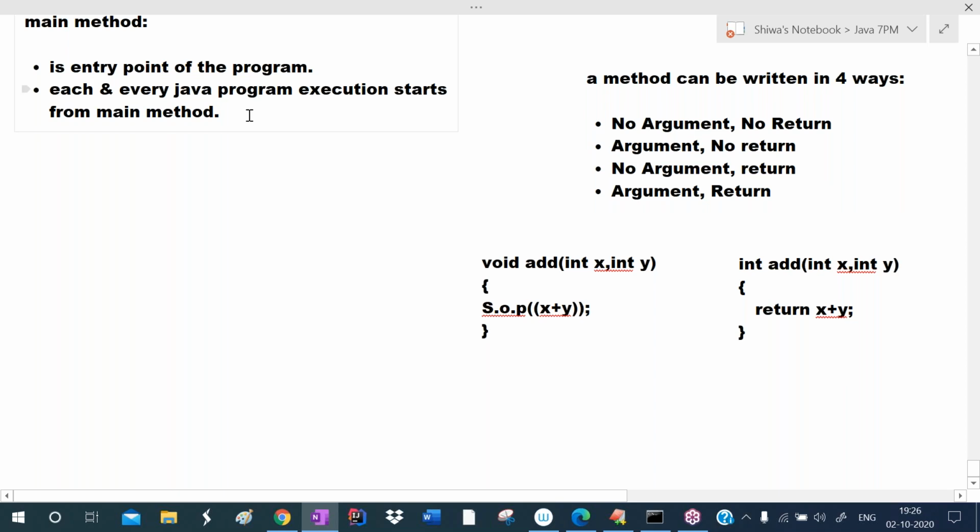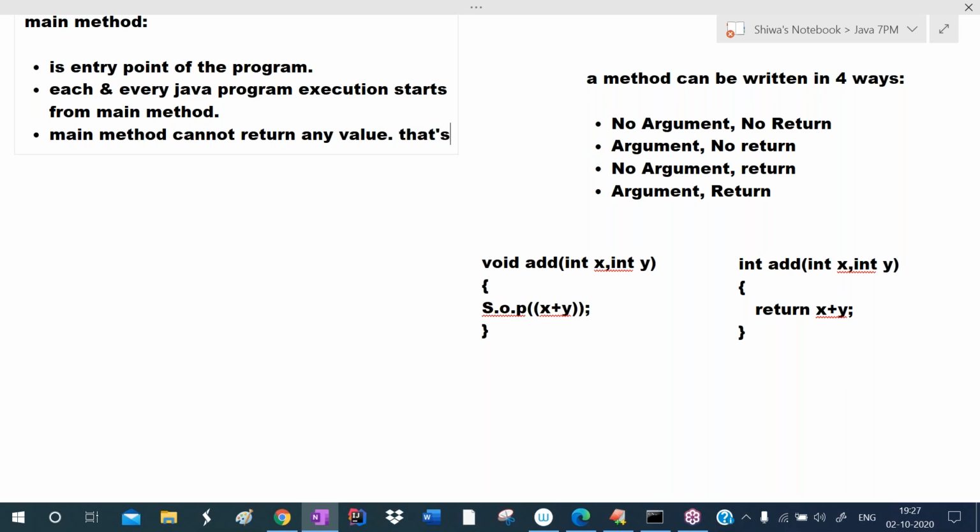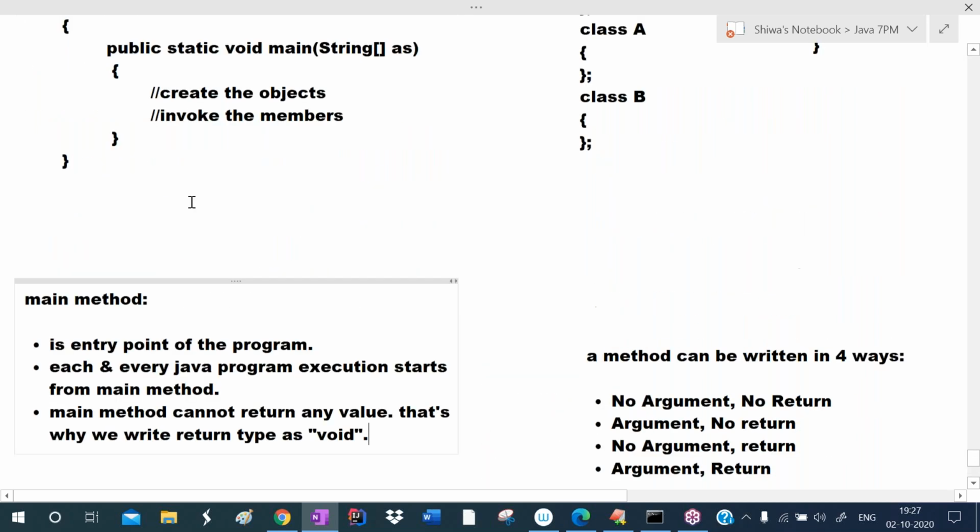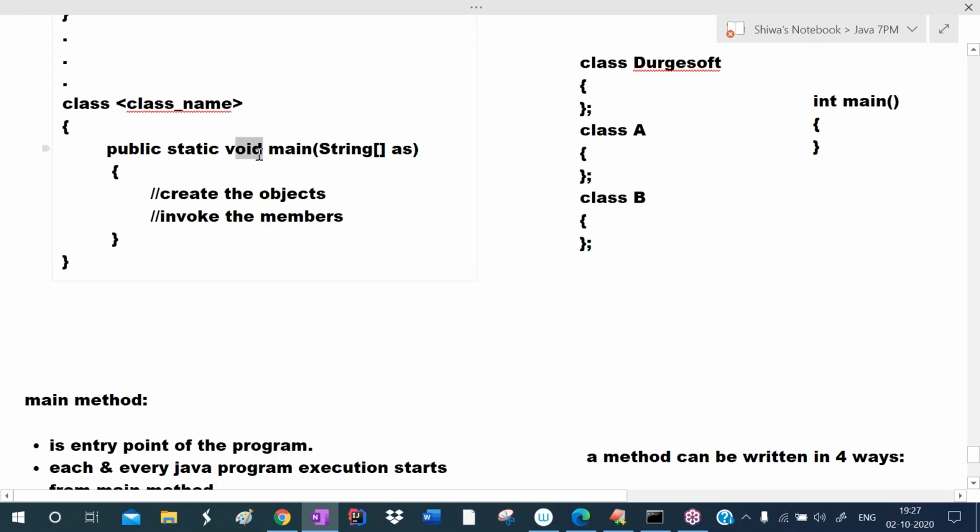So with this, we can understand that the main method cannot return any value. That's why we must write void. That's why we write the return type as void. For the method, we are specifying the return type. So void is the return type. Okay. So this one is clear.